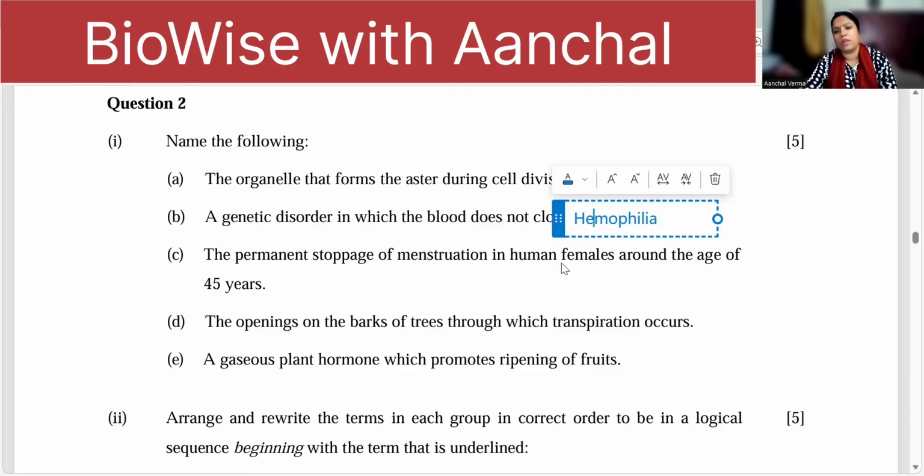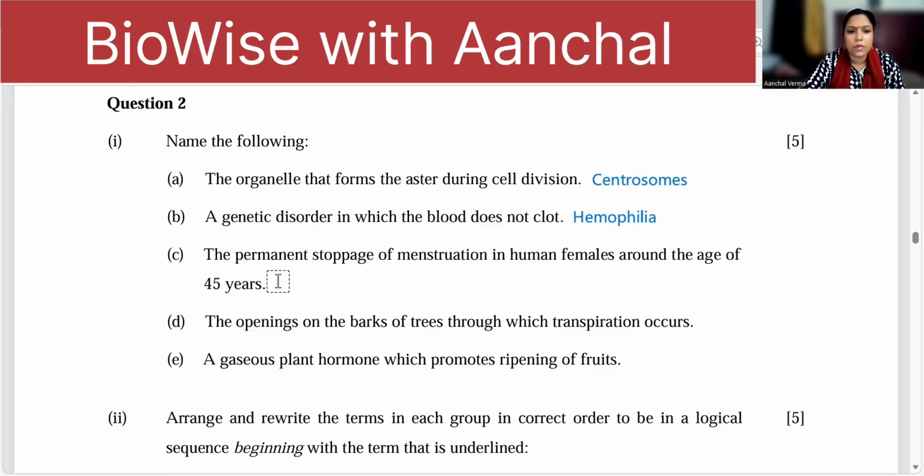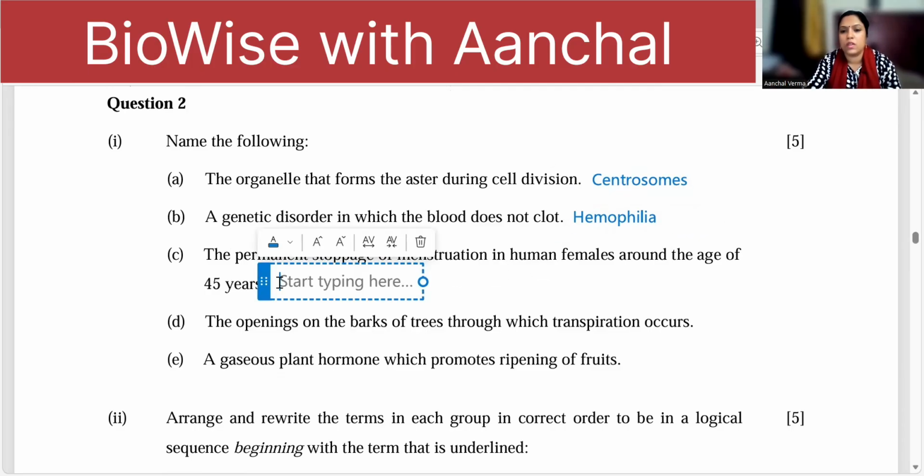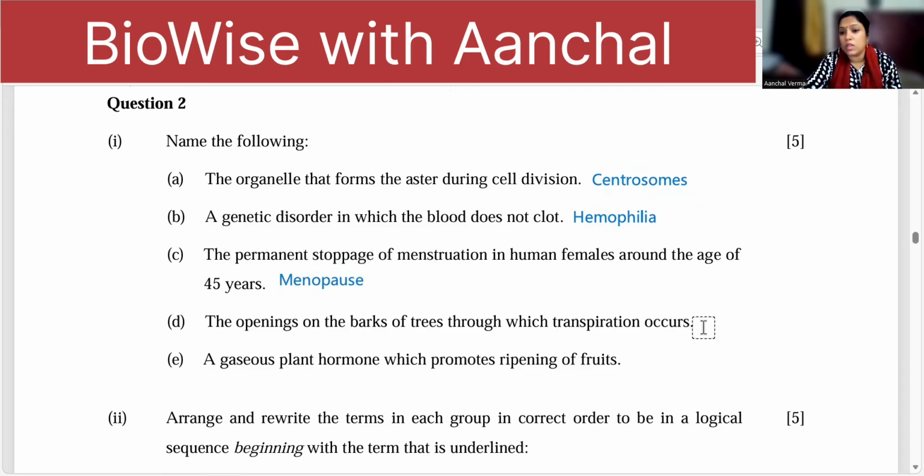Hemophilia. Next one, the permanent stoppage of menstruation in human females. What is that? Menopause. The opening of the bark through which transpiration occurs, in the old woody stem. What is that? Lenticels.